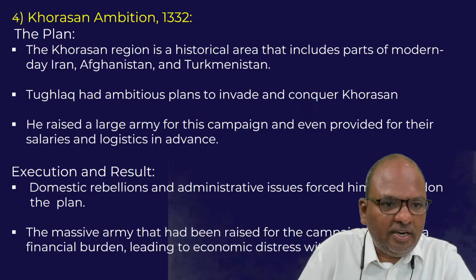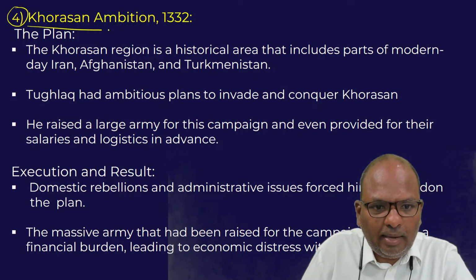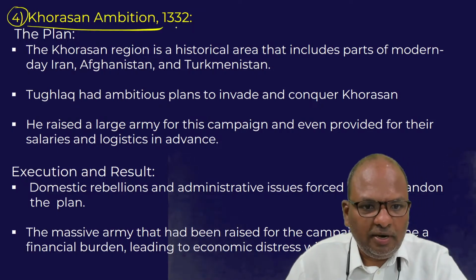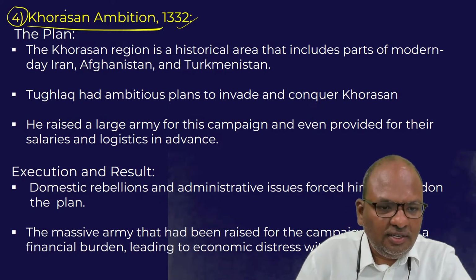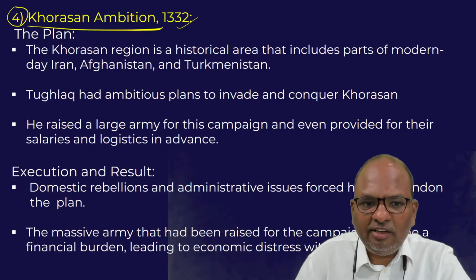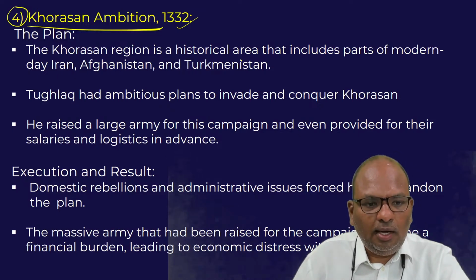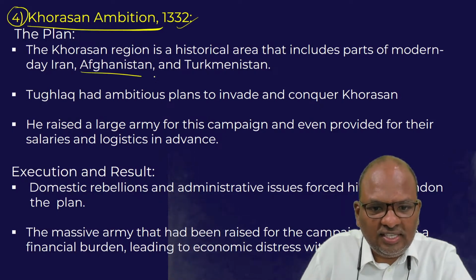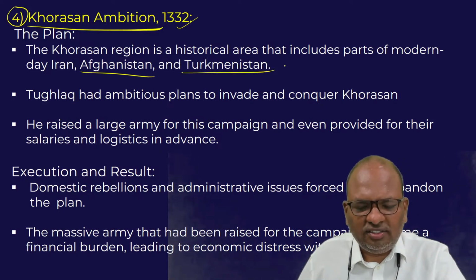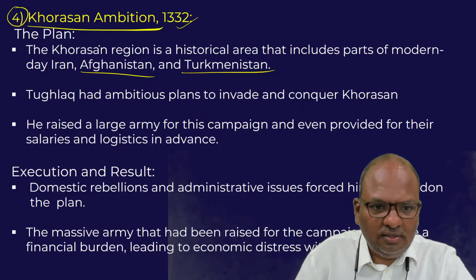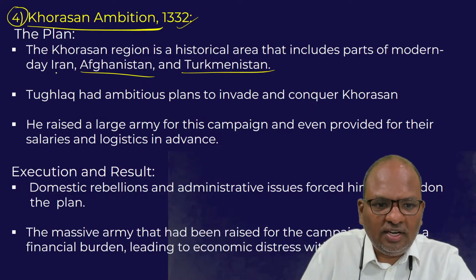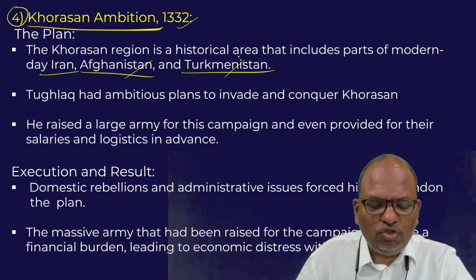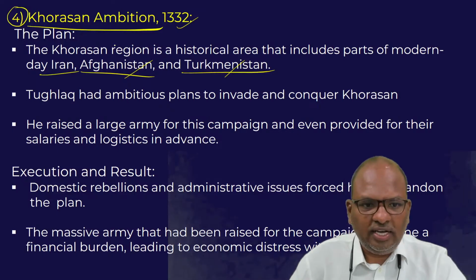Then the fourth experiment is what we call as Khorasan ambition. And this experiment was carried out in 1332 AD. Khorasan is basically a very strategically important area located in Iran, Afghanistan, and Turkmenistan border region.